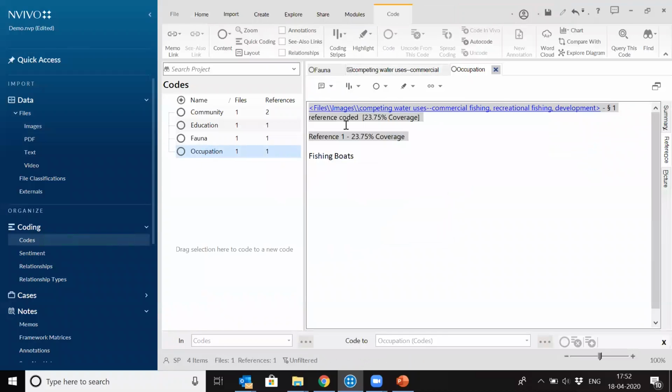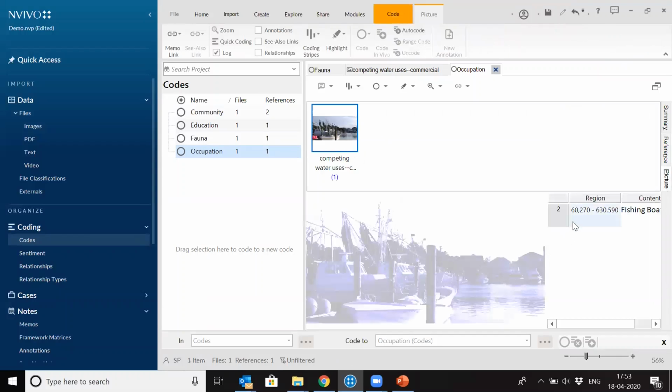It says it's coming from the images folder. And if you want to see the parts, it shows that this is for fishing boats. And if you want to see the image, it shows the image, and you can see the part I've selected. This is the part I have taken, right? So it shows where this is coming from. So you are creating relations between your sources by coding.